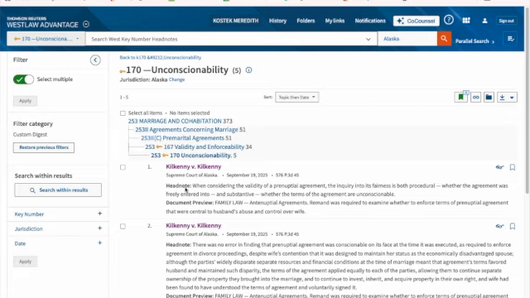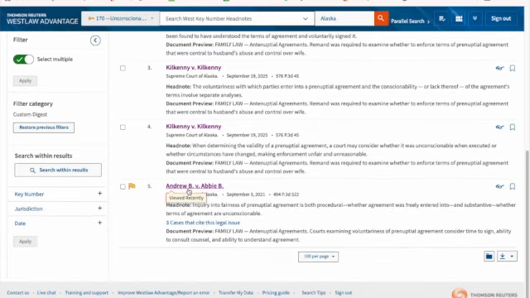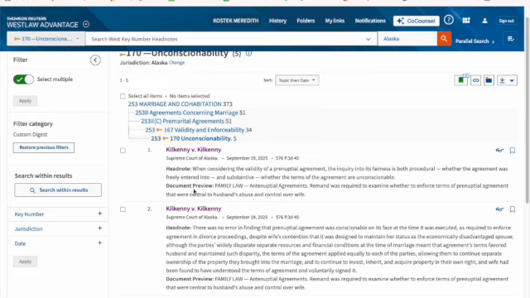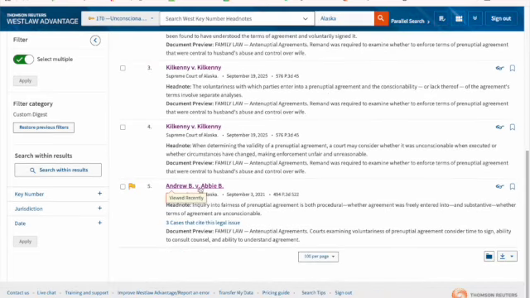So now I have Kilkenny v. Kilkenny and Andrew v. Abbey. Do those sound familiar? So we have found the two main cases through this, but we don't know that they're the two main cases because we're still at the very beginning of our research. So I can write down Kilkenny v. Kilkenny as my one good case, or Andrew v. Abbey. Either of those, either going through the secondary source or going through key numbers, either of those browsing techniques are acceptable and get you moving forward in that direction.